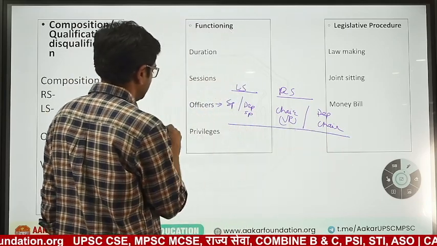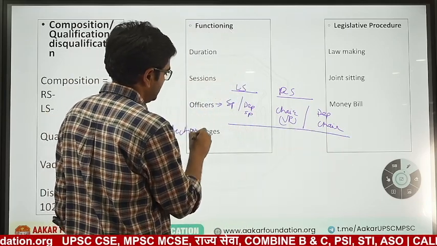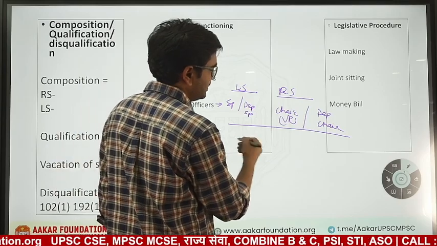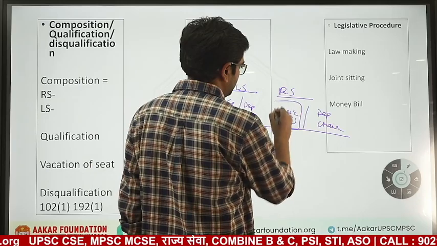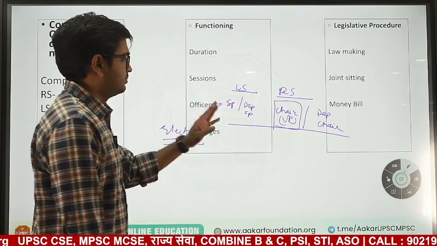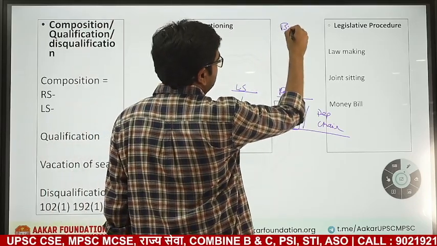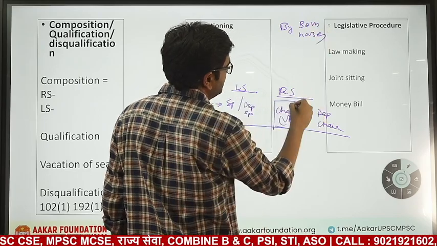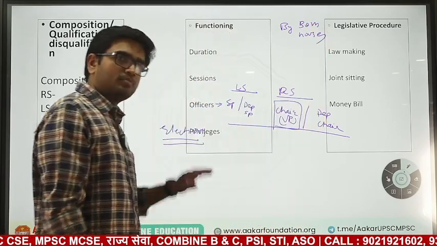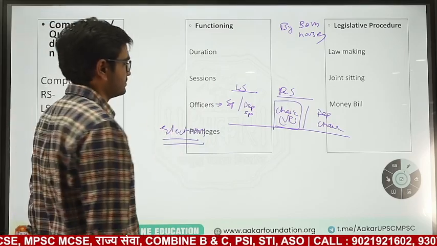Now the election procedure, you all know. These members are elected by simple majority among themselves, except for the Vice President. The Vice President is elected by both the houses, both elected members as well as nominated members, as we have seen in the previous class.